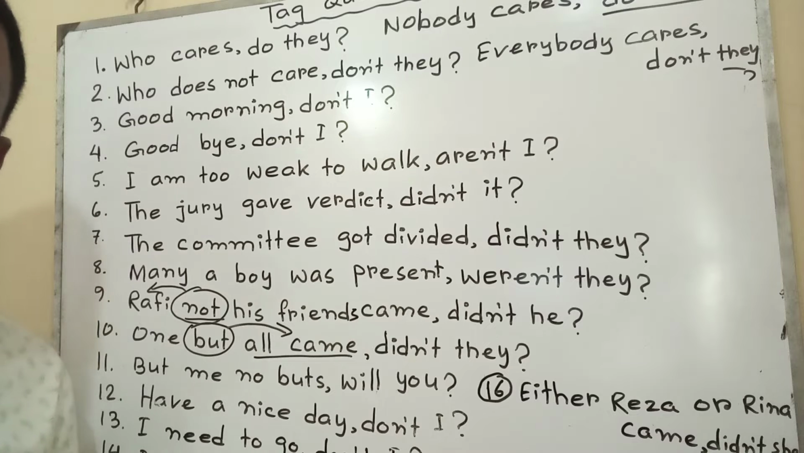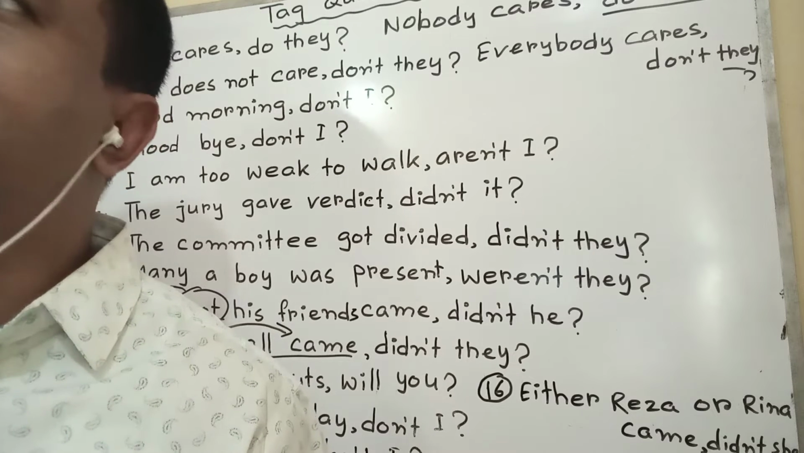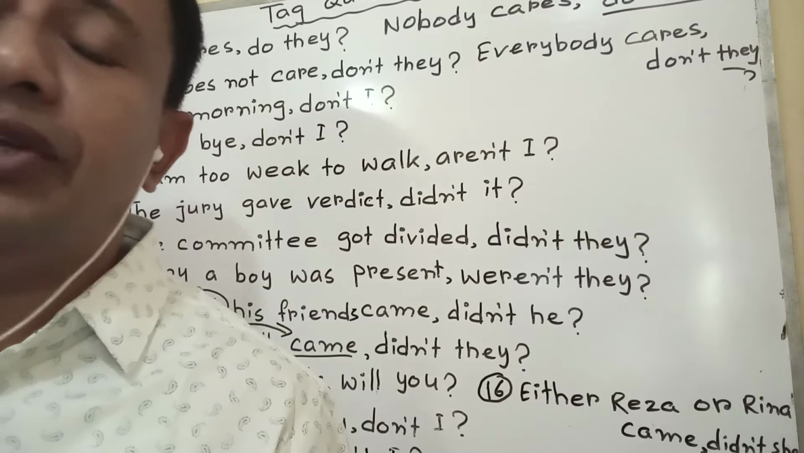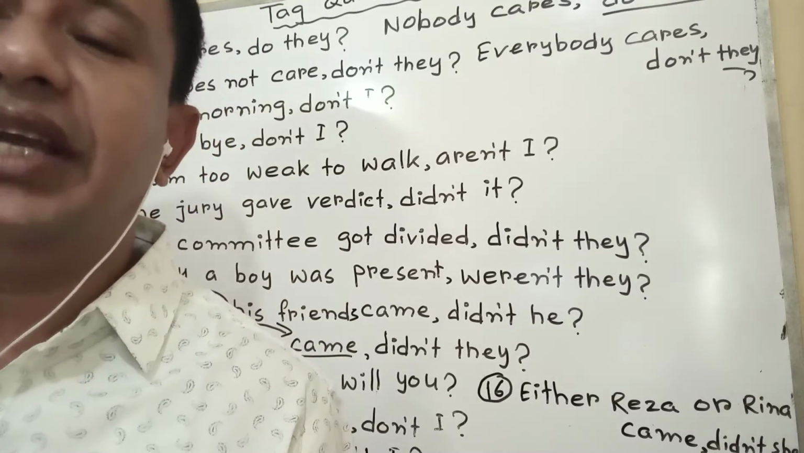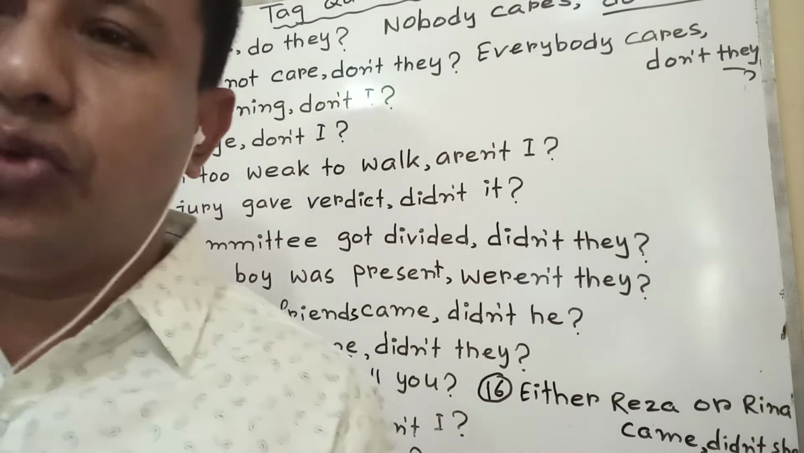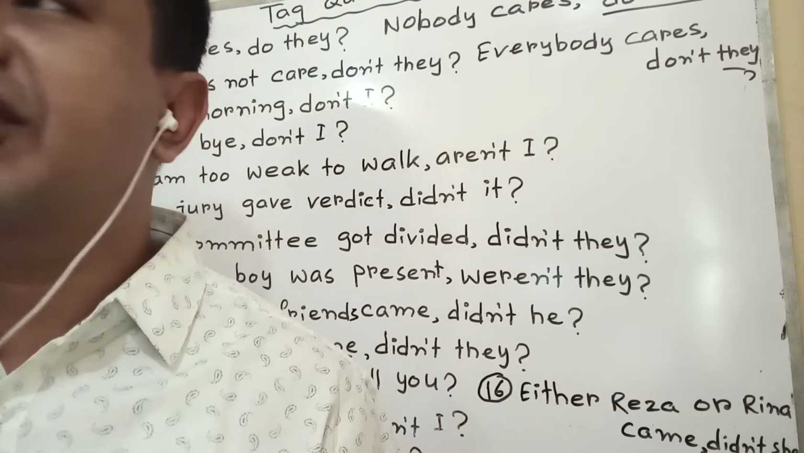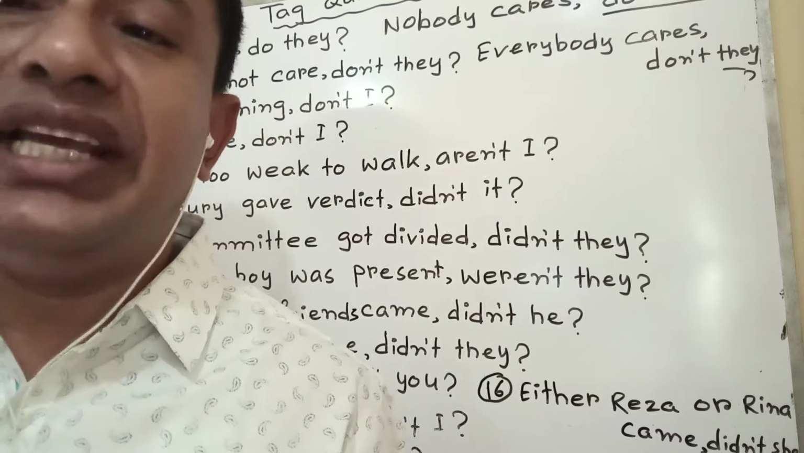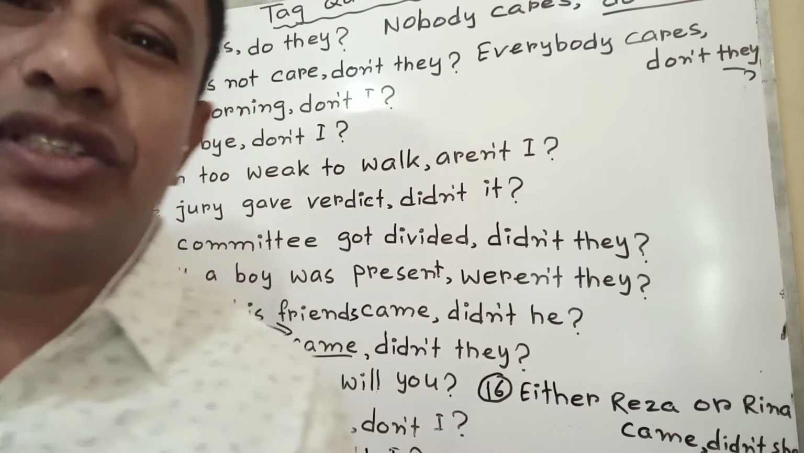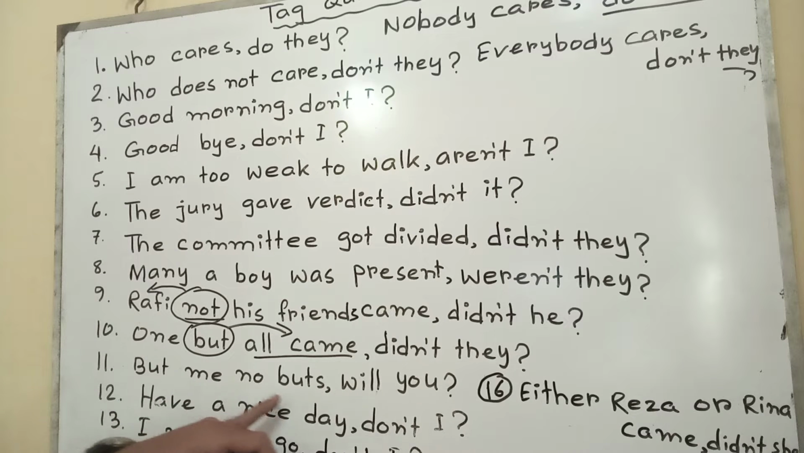It is absolutely an imperative sentence. But me no birds, tag will be will you. But me no birds means I have told you, or I ask you to accompany me to go to market. You are saying that no, I have a problem, I have many works. At the time I have said that please don't show any excuse. Don't show any excuse means but me no buts.